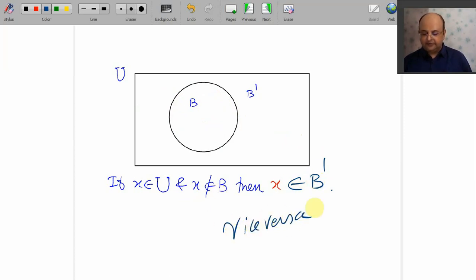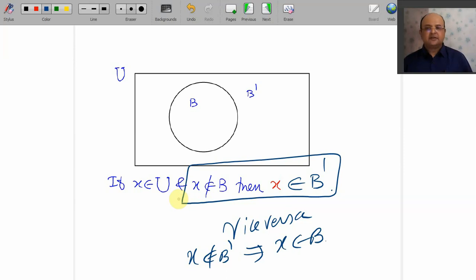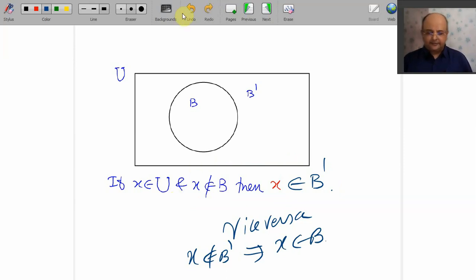What do you mean by vice versa? X does not belong to B dash, then X belongs to B. But I need this in next lecture. So be careful, darlings. What do you mean by X does not belong to B? When I say X does not belong to B, X has to be in B dash.